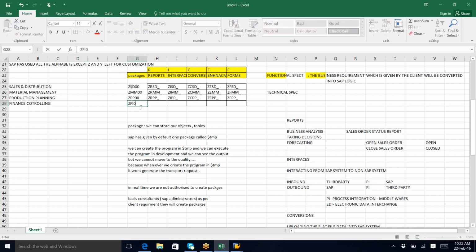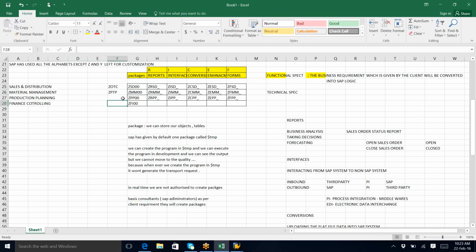These are the packages which we need to use in real time for that particular project. It varies from project to project. Some people may give ZOTC, order to cash, for the SD module, or ZPTP like this.